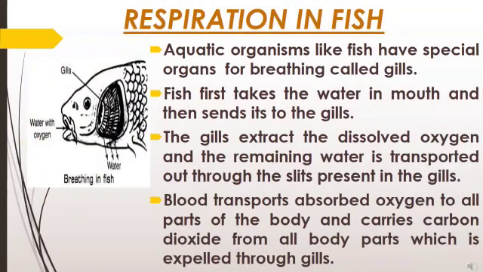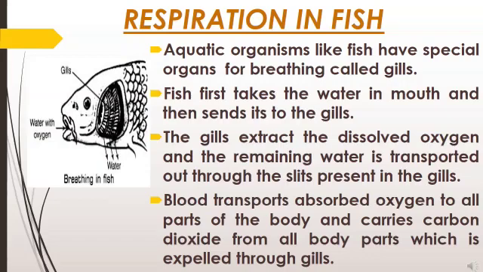The process of respiration in aquatic organisms like fish takes place with the organs called gills. Aquatic organisms like fish have special organs for breathing called gills. Fish first take water in the mouth and then send it to the gills, where the oxygen dissolved in the water is absorbed, and the remaining water is transported out through the slits present in the gills.